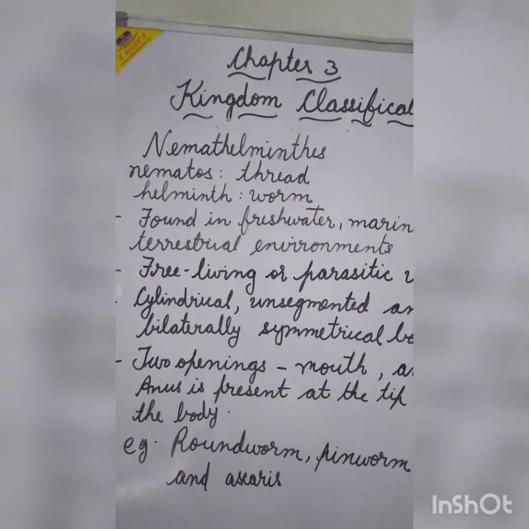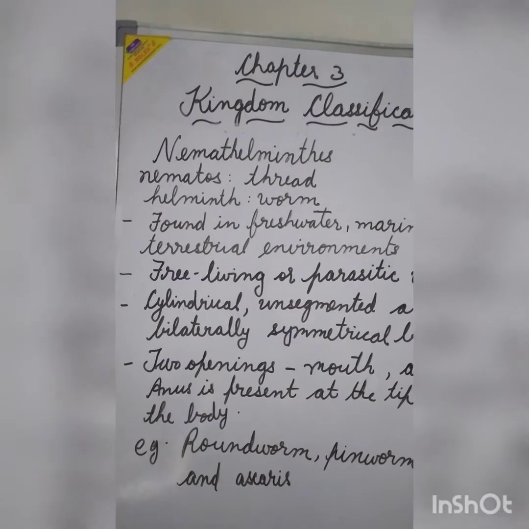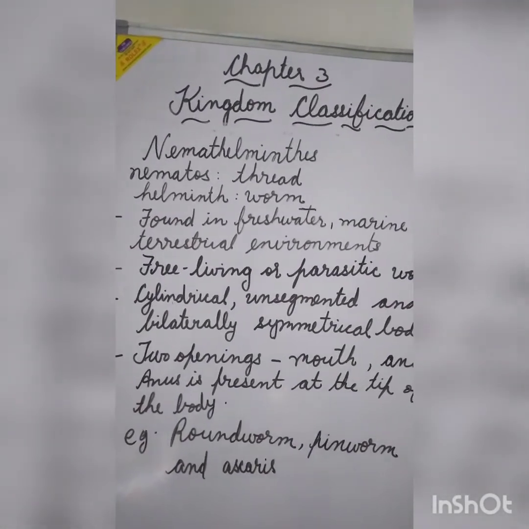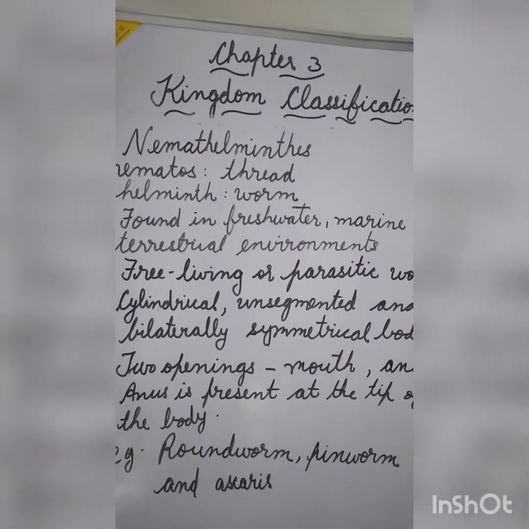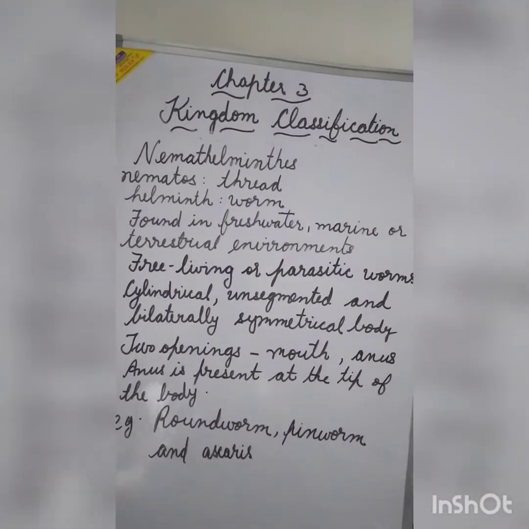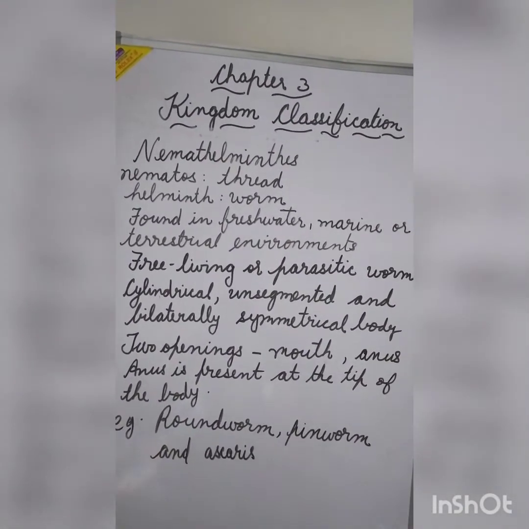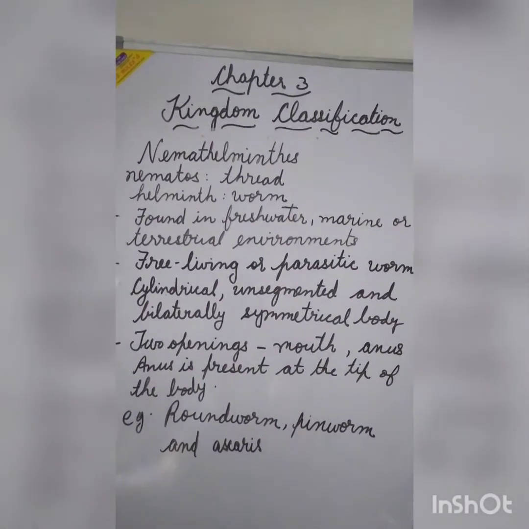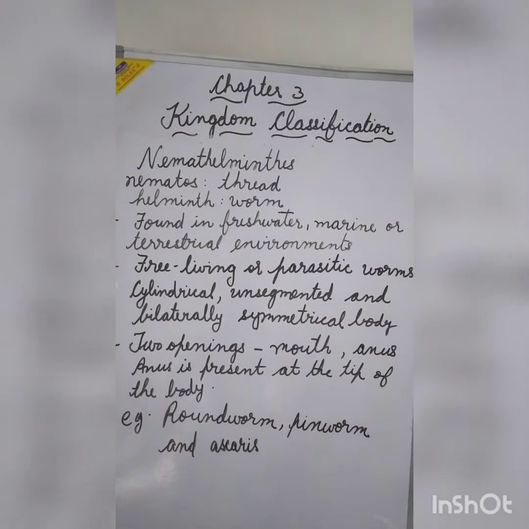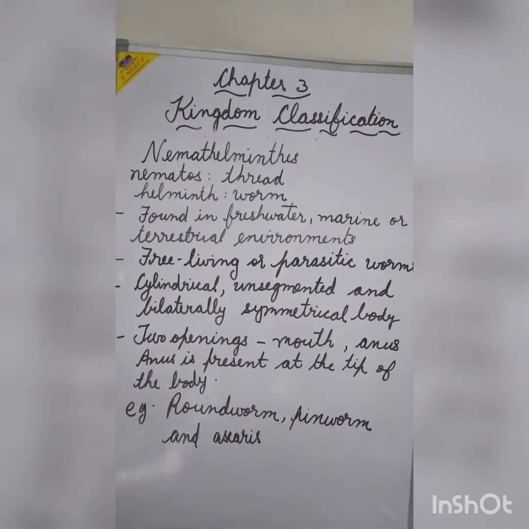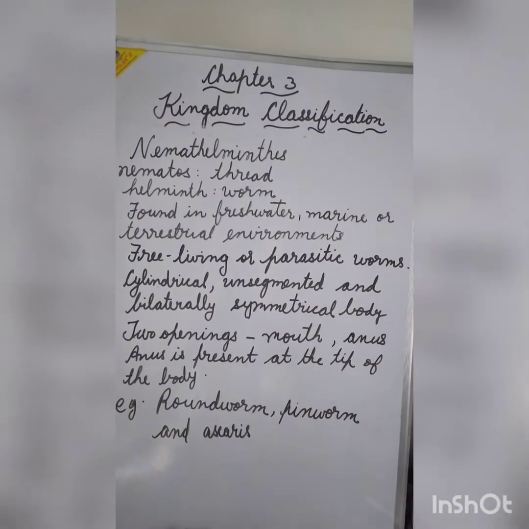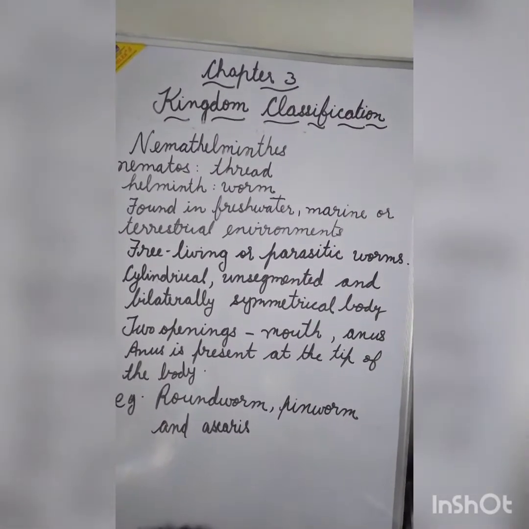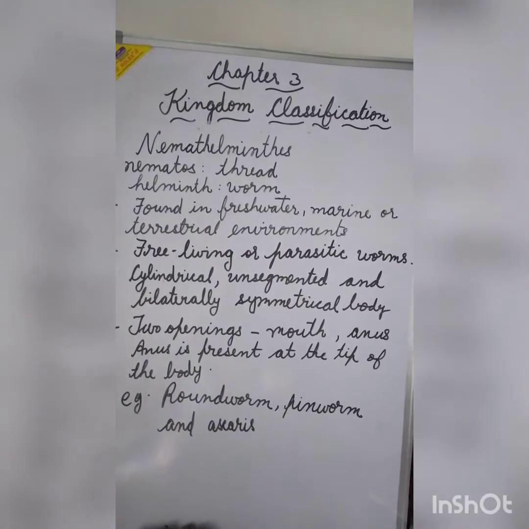Class Nemathelminthes. This is also derived from Greek words, nematos meaning thread and helminth meaning worm. So the worms which are thread-like are kept under the category of Nemathelminthes. They are found in freshwater, marine water or terrestrial environments. They are also free-living or parasitic worms, that is, they get the nutrition from other living beings.